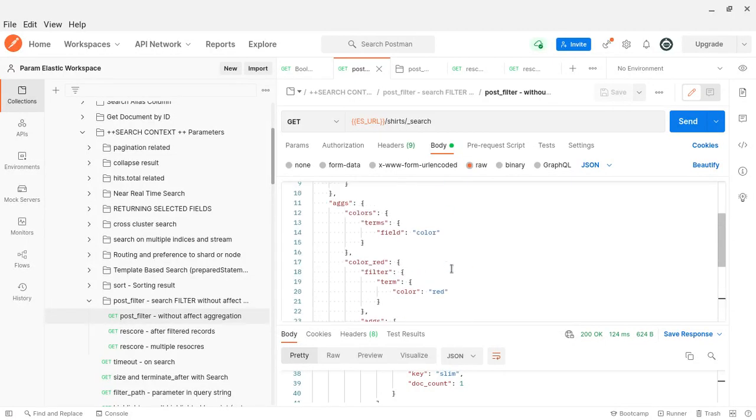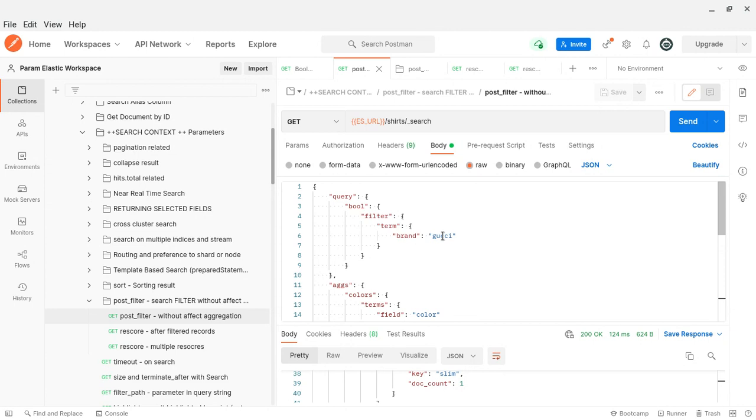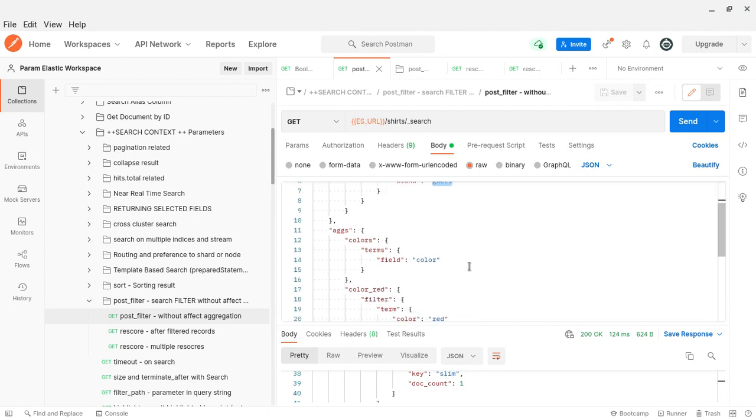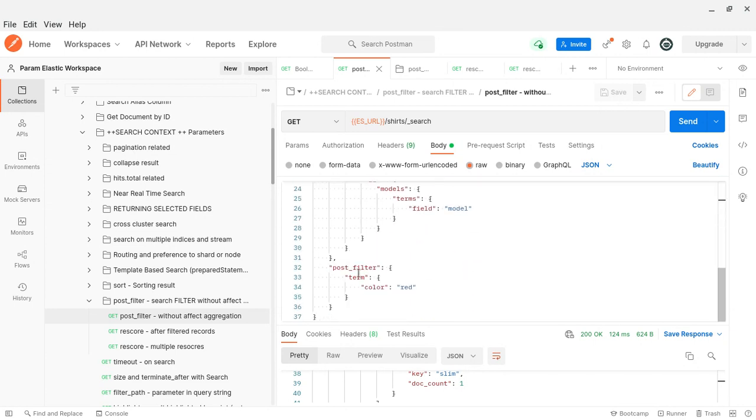Then, the post filter. Say we have got records, and we create the brand from the GUSI. Within that GUSI we will apply the post filter, for example on the red color. So what will happen? I have already filtered that list, which is taken for aggregation calculations. After that, on that list, we again apply the post filter.